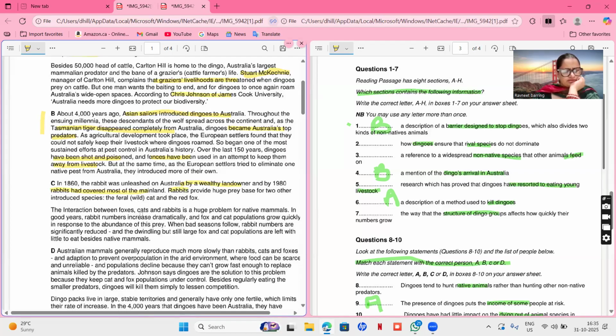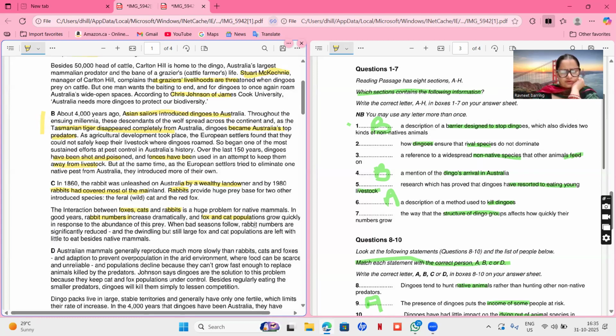The interaction between foxes, cats, and rabbits is a huge problem for native mammals. Native means of that place. In good years, rabbit numbers increase. Okay, so numbers increased, and fox and cat population grow quickly in response to abundance. So fox and cat were eating rabbit. As rabbit numbers increased, resultantly, cat and fox population also grew because they had more food to eat. So the food for fox and cat population was rabbit.